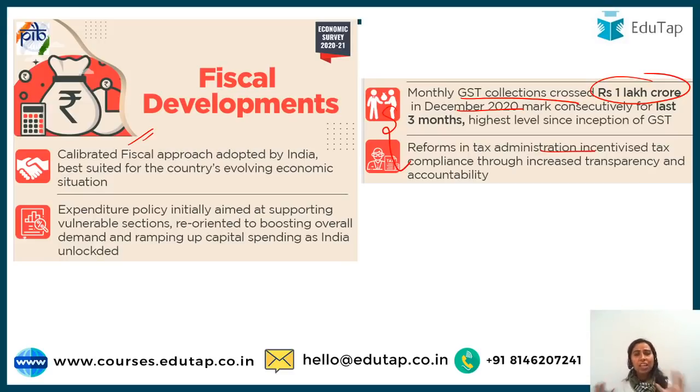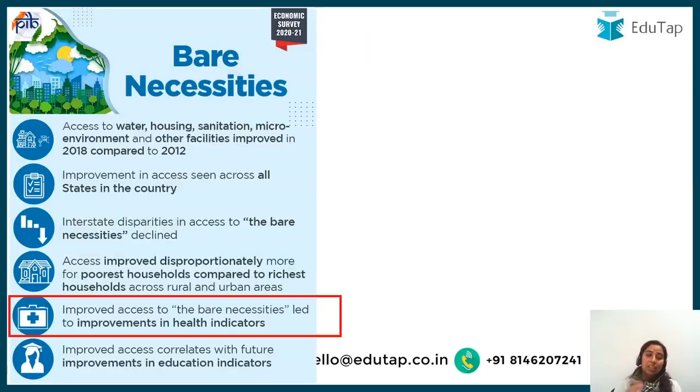So you see, very, very smart approach they have followed. Government is trying to say that we calibrated our approach, then we started small and then put it out across for all these sectors, and then our economic recovery is also on the V-shaped path. Then guys, this was your chapter 10 of your volume 1, which was about bare necessities.